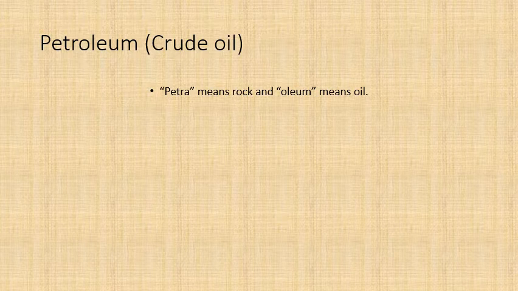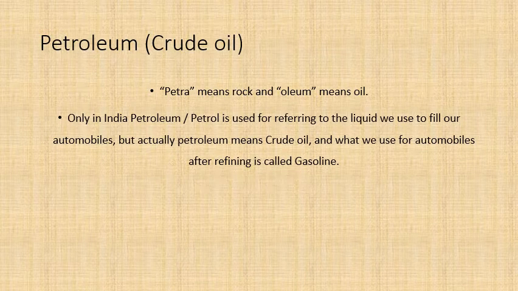Okay, so petra means rock and oleum means oil. So you can also call it rock oil. You can also call it mineral oil, any way you want, because it is taken from rocks and minerals. Only in India, petroleum or petrol is used for referring to the liquid that we fill our automobiles with. But actually, petroleum means crude oil, the original crude oil you take from the subsurface. And what we use for automobiles after the refining process should actually be called gasoline.